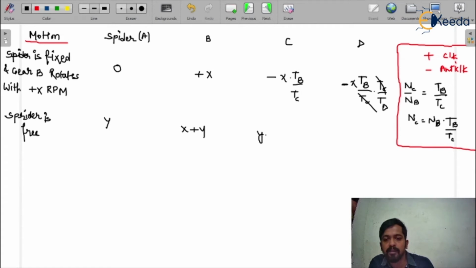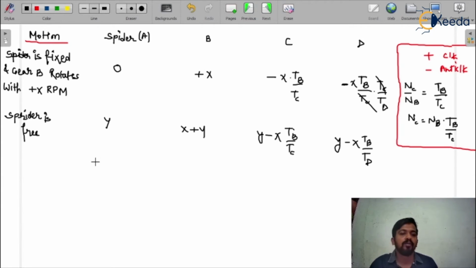The total motion of gear C would be y minus x Tb upon Tc, that means you have to add plus y rpm in every term. And you can add y minus x Tb upon Td. So now these are the equations of every gear.